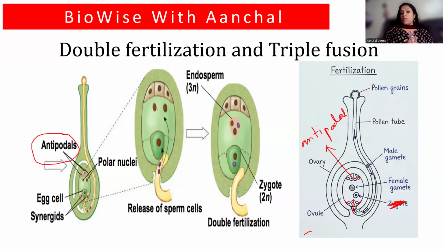Triple fusion means the two polar nuclei will fuse to form a secondary nucleus. That will fuse with the male gamete to form an endospermic nucleus. So in total, three nuclei are getting fused. So it is called triple fusion.